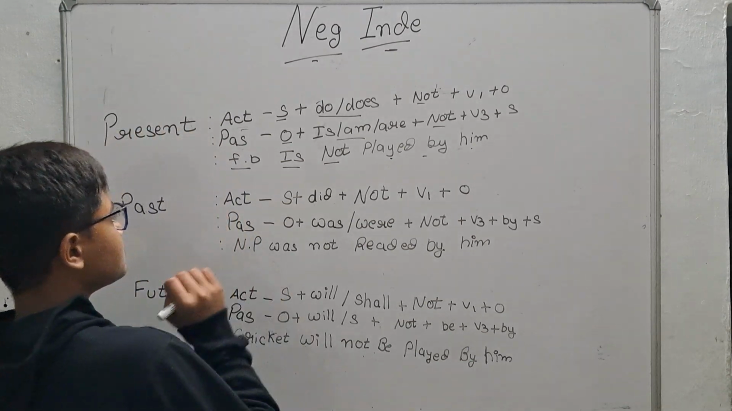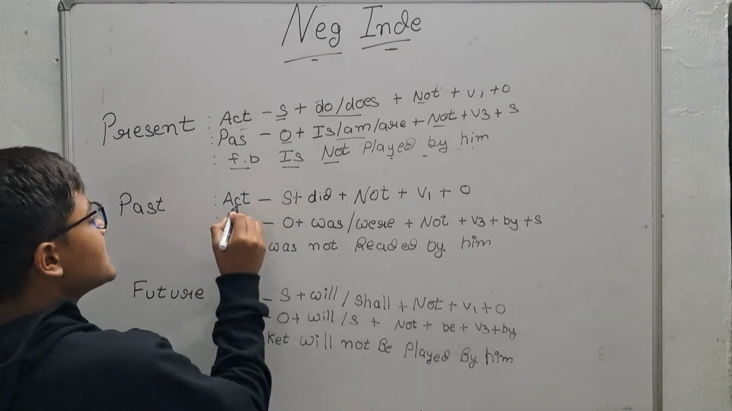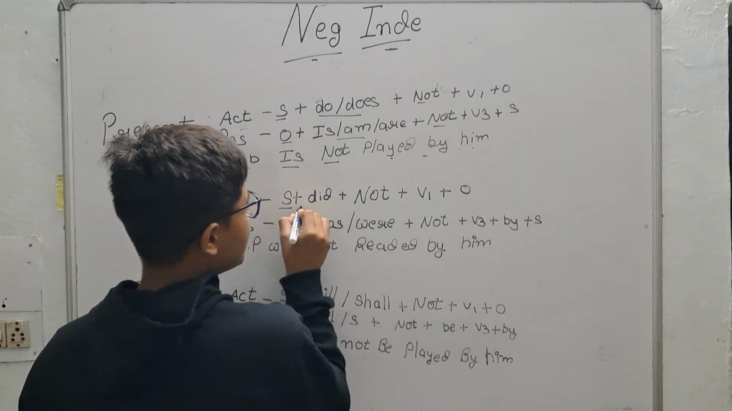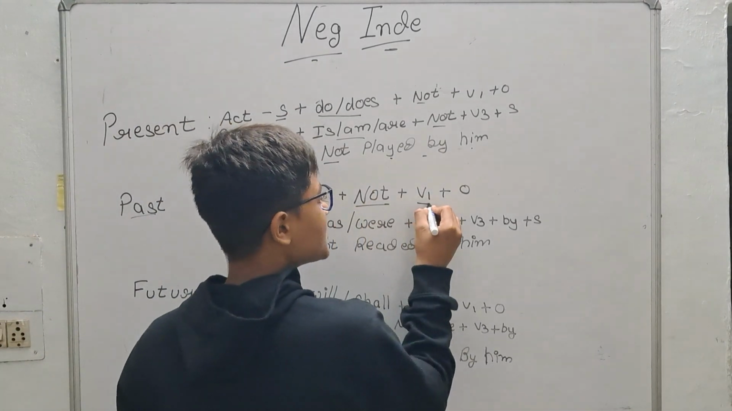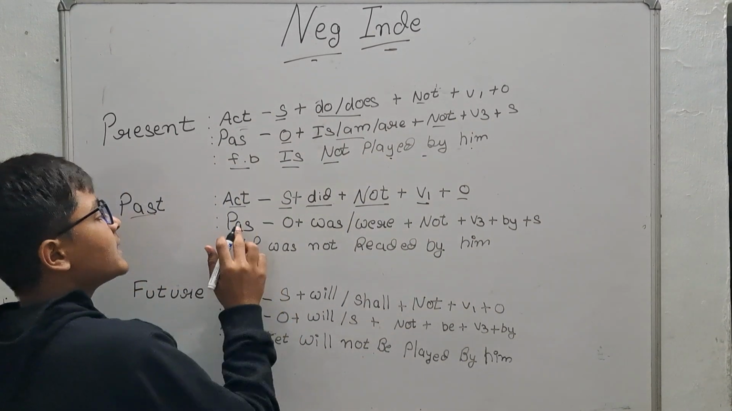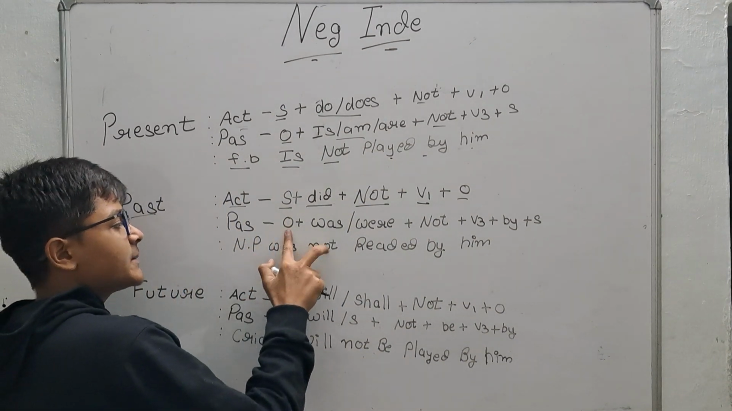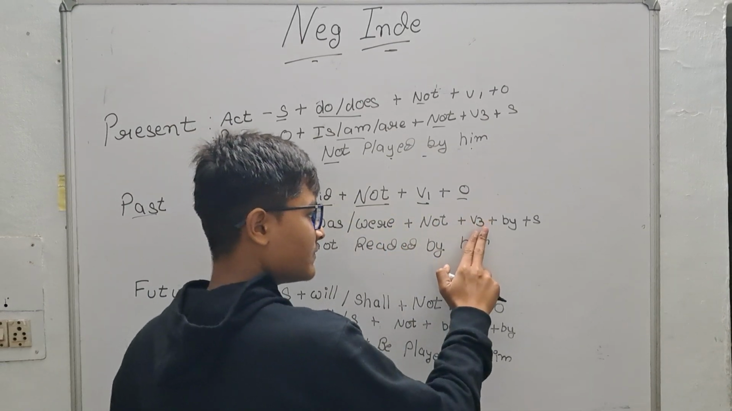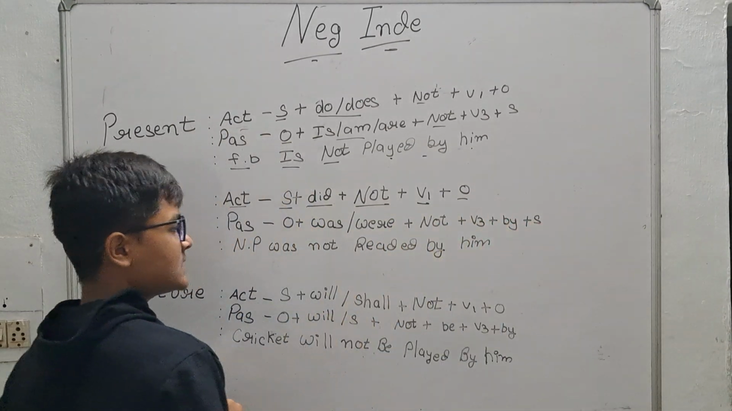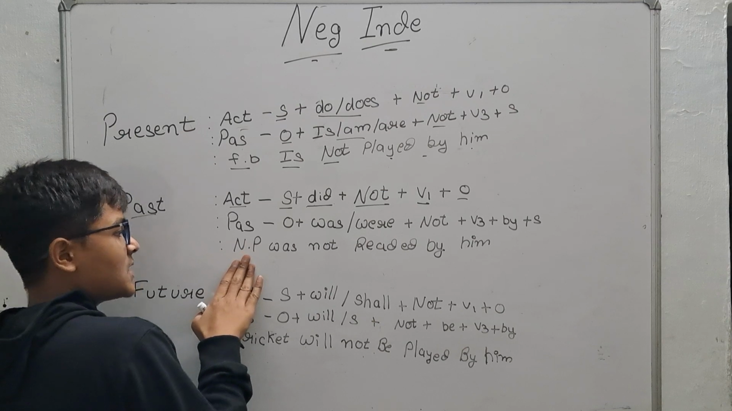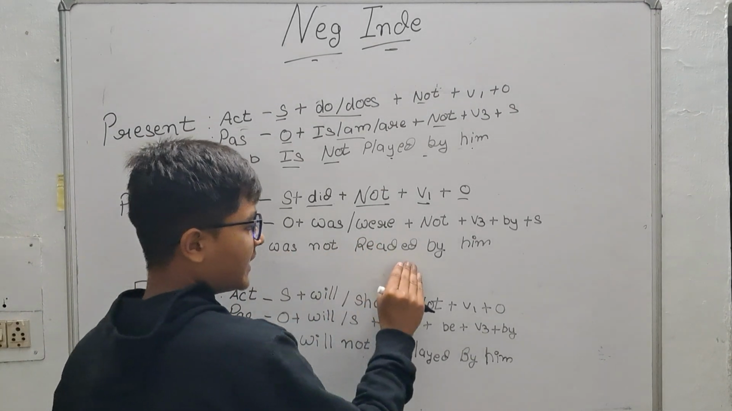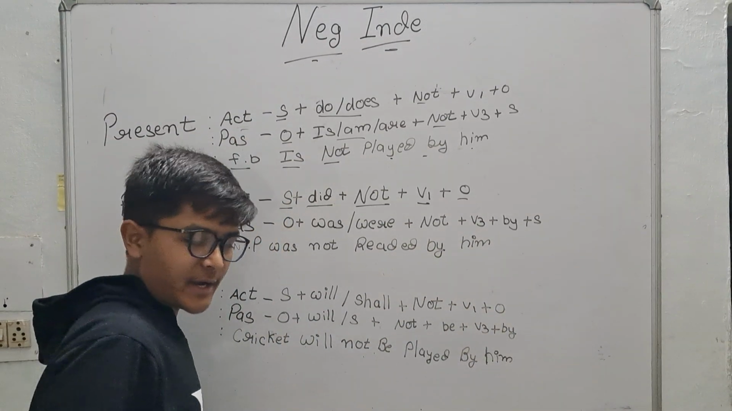Okay, so past active voice will be subject plus did plus not plus v1 plus object. But in passive voice, object plus was/were plus not plus v3 plus by plus subject. So let's see an example. Newspaper, it was object, was not read by him.